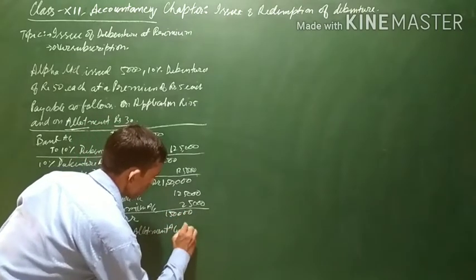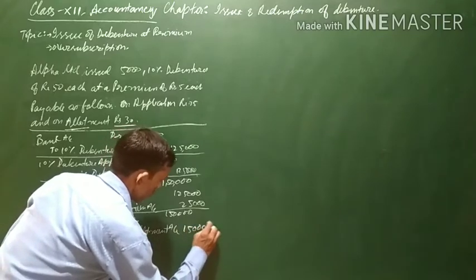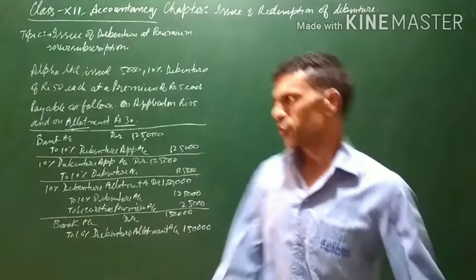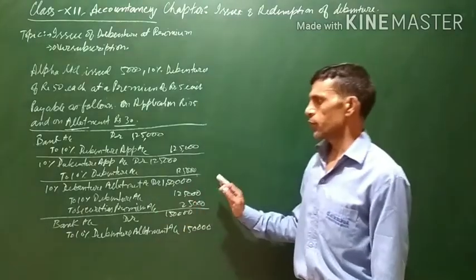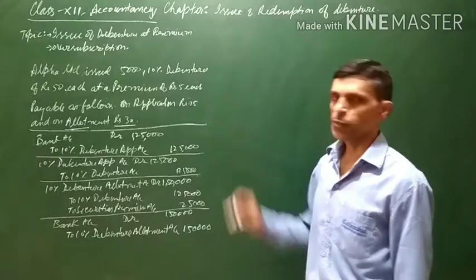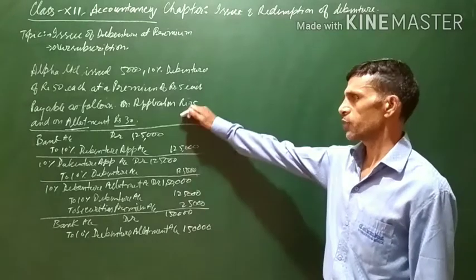1,50,000 here also. These will be the 4 entries when the debentures are issued at a premium, and this premium will be received along with the allotment money. Now for this we have to prepare the balance sheet as well, although it is not given in the question,